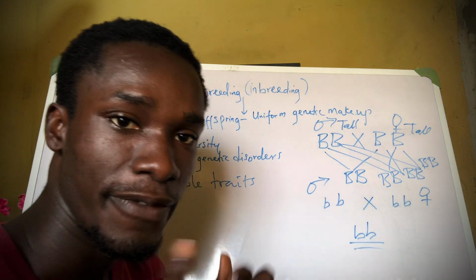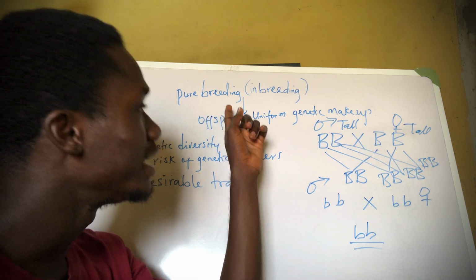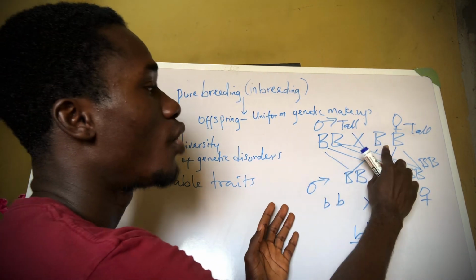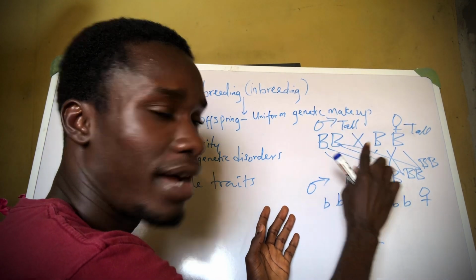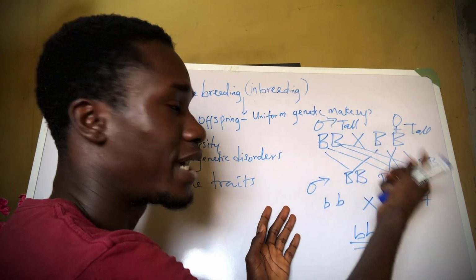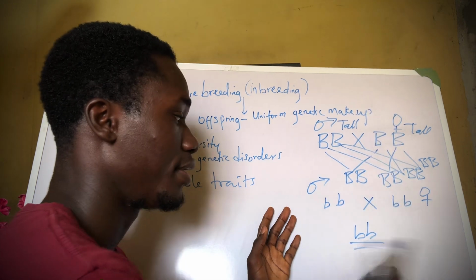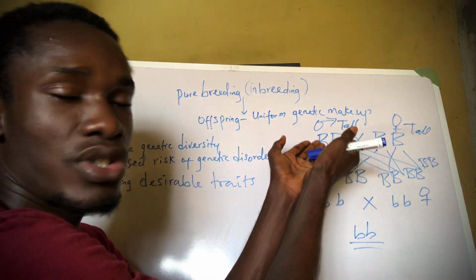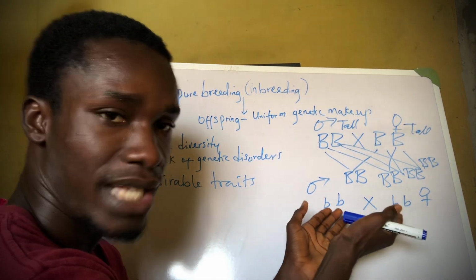So let's review again. We say that pure breeding or inbreeding is a cross between two organisms that have similar or the same genetic makeup, like we can see here, BB, BB, little b, little b. So they could either be homozygous dominant or they could be homozygous recessive.